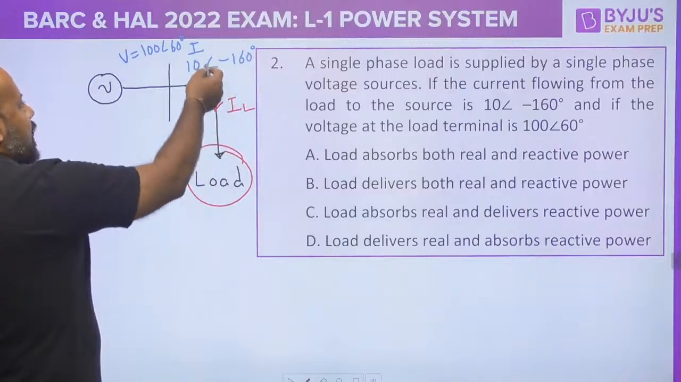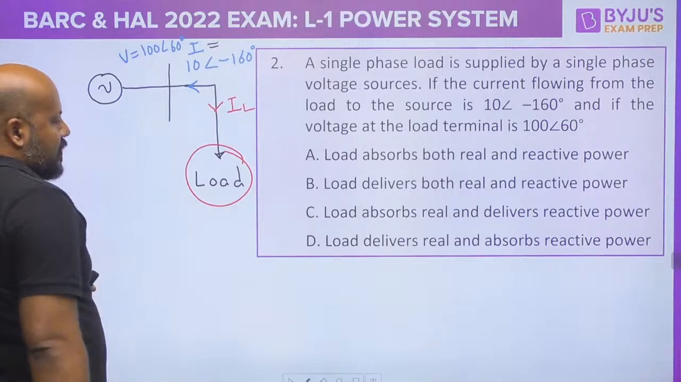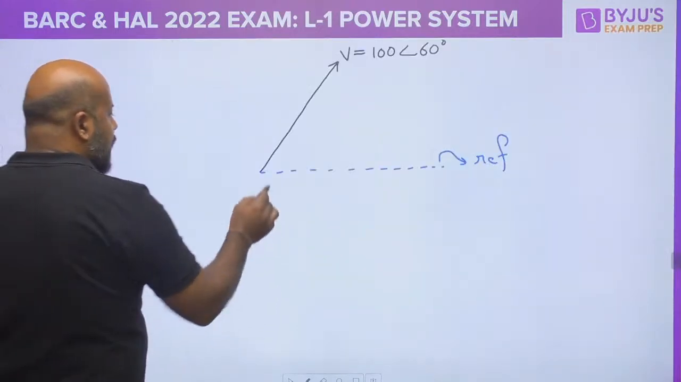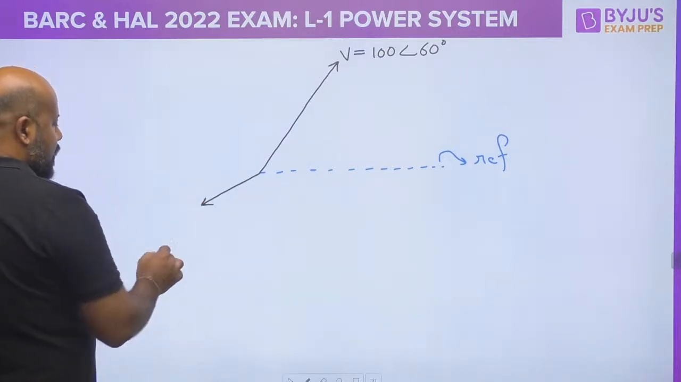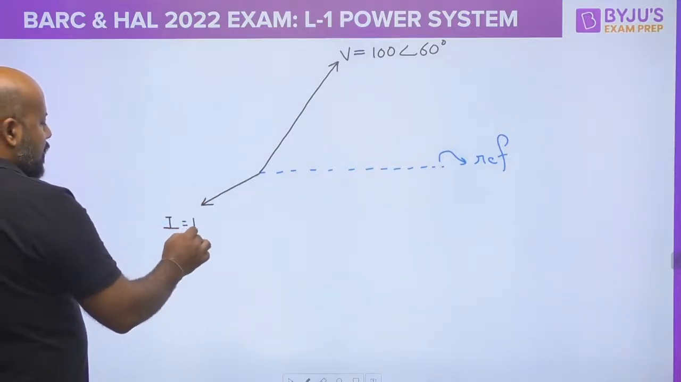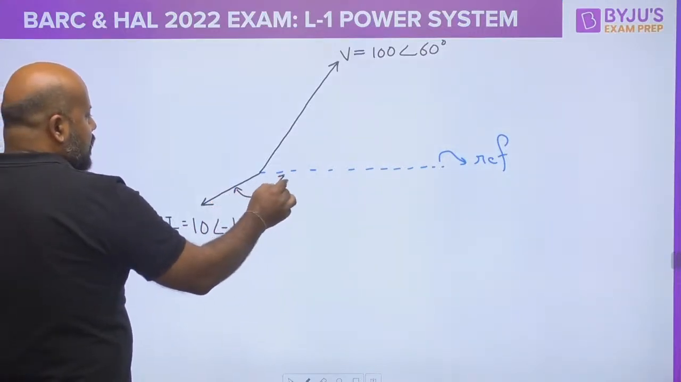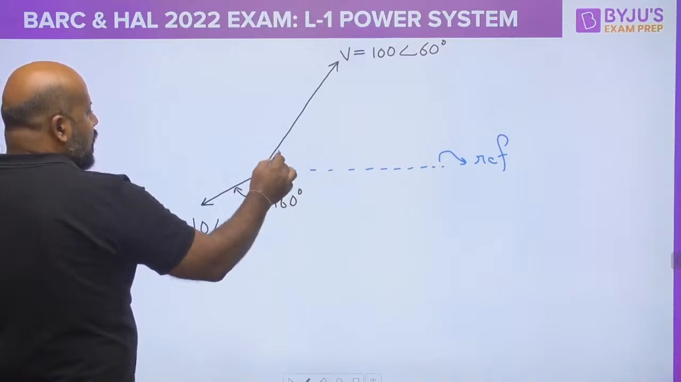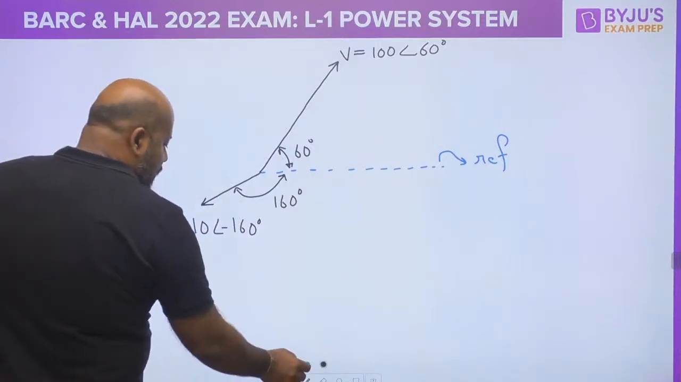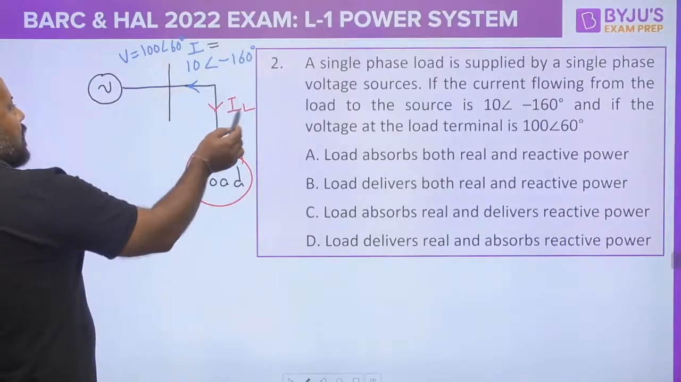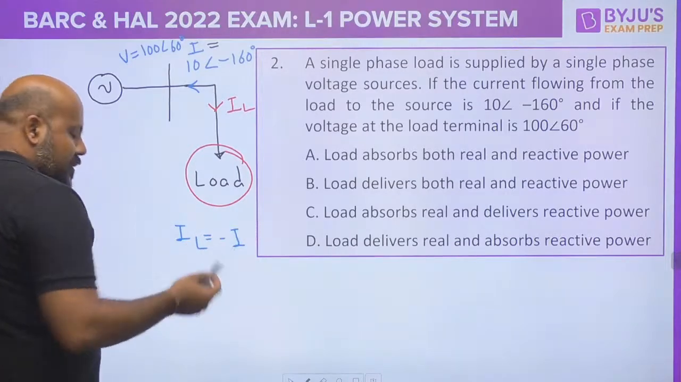Now this current I, which is from load to source, is given as 10 angle minus 160 degree. So 10 angle minus 160 degree is going to be somewhere here. This is going to be I. This angle is going to be 160 degree, and this angle is obviously 60 degree. Now if you see from this circuit, very easily you can understand that this IL is going to be simply minus I. You just reverse the direction.